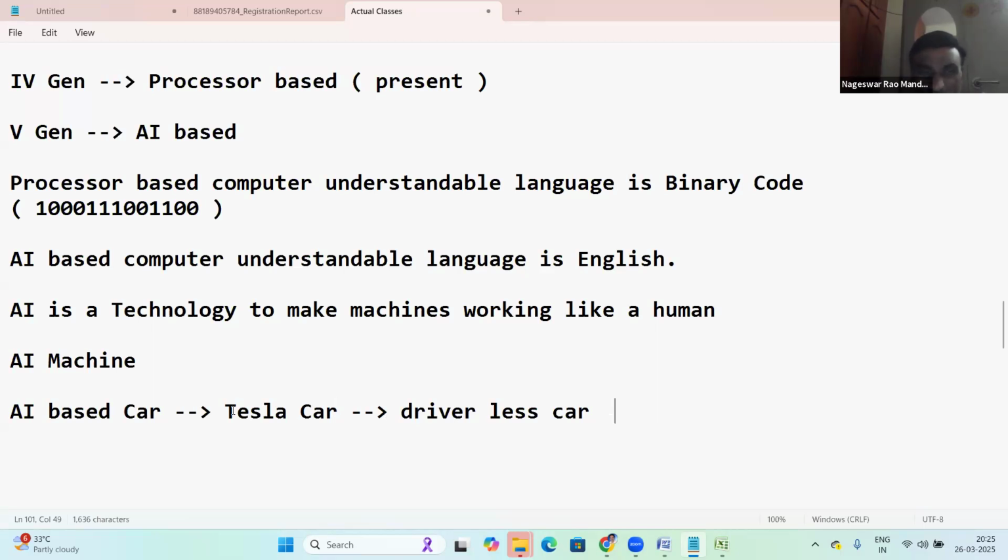Without any driver, the Tesla car will do it. If you want to park it, you can park using the mobile, and you can also take it out of the parking using the mobile. A driverless Tesla car like this is an AI machine.